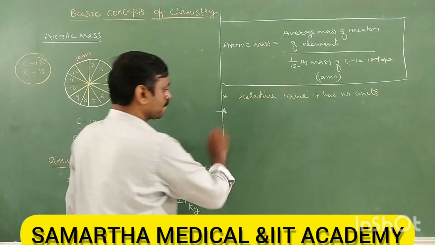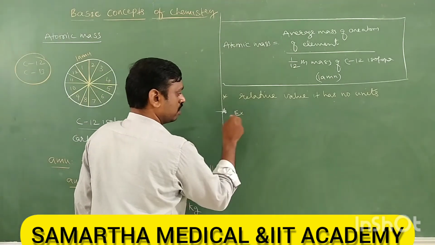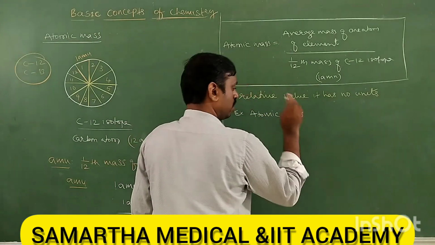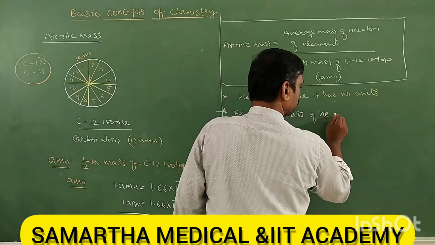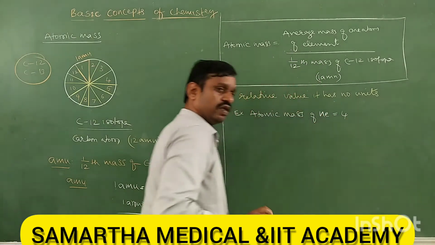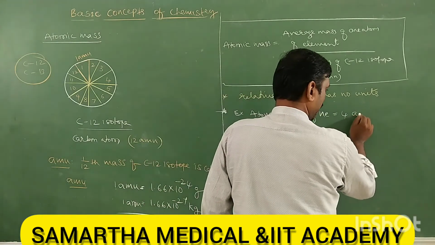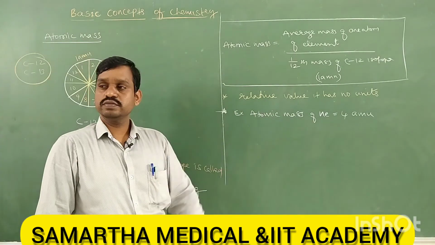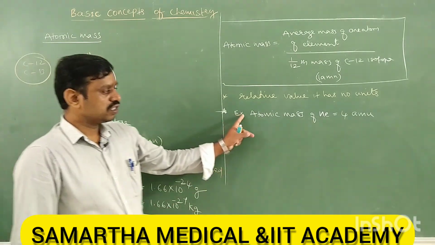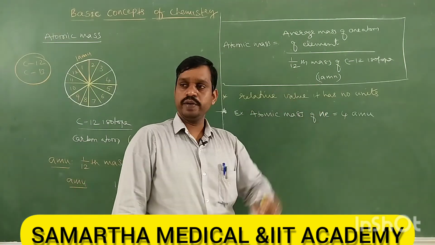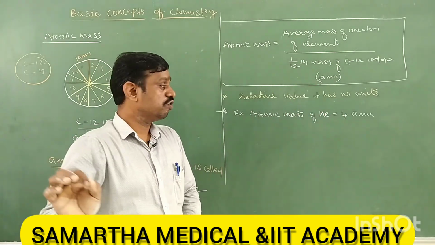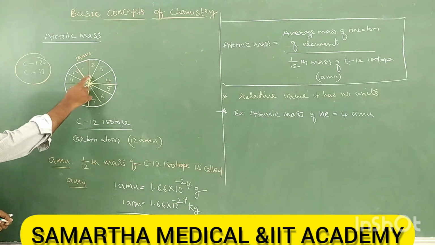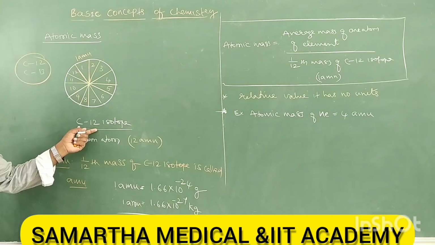Now, I'll give an example here. Atomic mass of helium, we know, is 4 AMU. Do you know the meaning of 4 AMU? It means the helium atom is 4 times heavier than 1/12th mass of carbon 12 isotope.